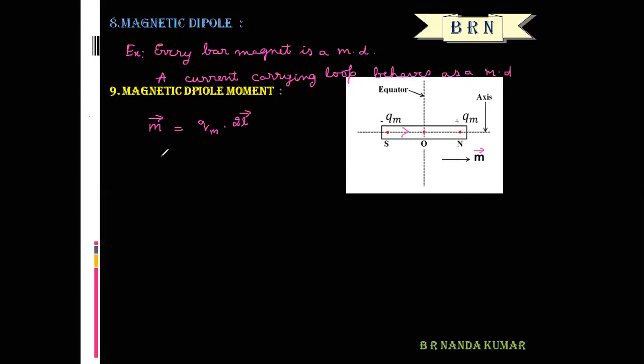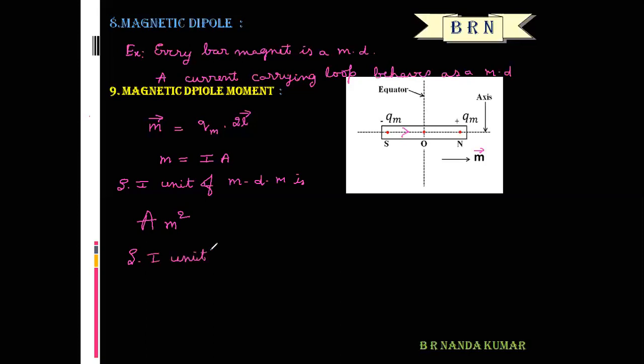So what is the magnetic dipole moment of a current loop? The magnetic dipole moment of a current loop is the product of the current in the loop and the area of the loop. So what is the SI unit of magnetic dipole moment? This is also very important. The current is measured in ampere, and area is measured in meter square.